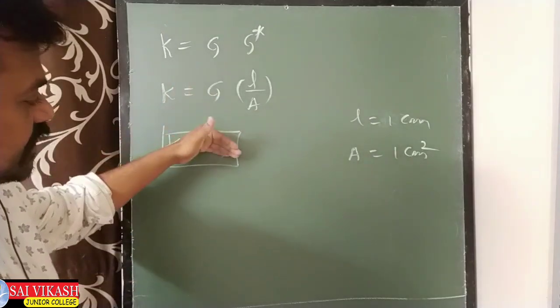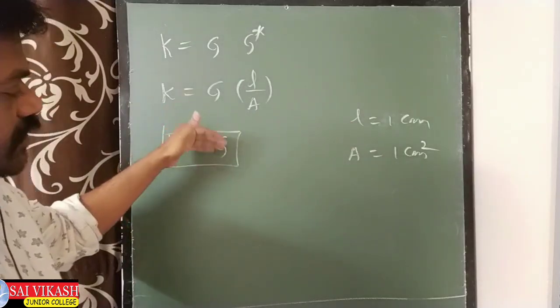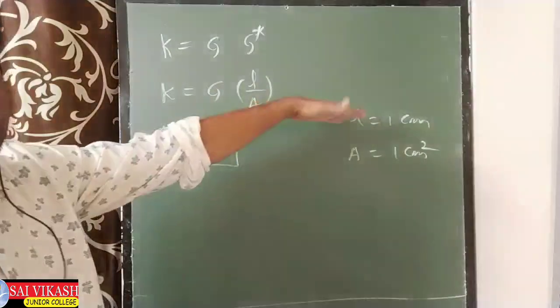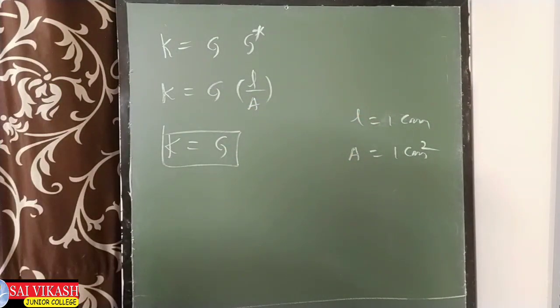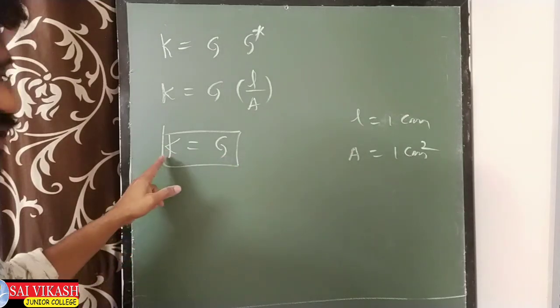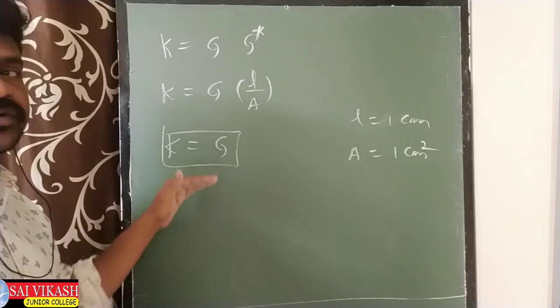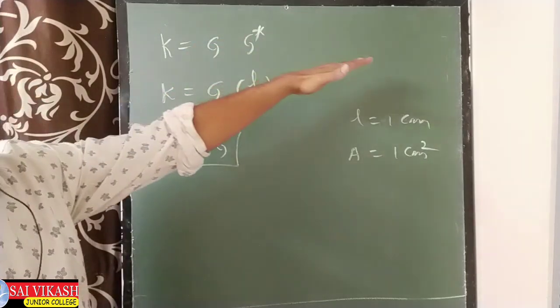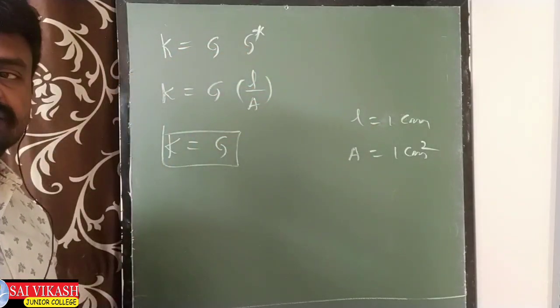Means the conductance of a solution of 1 centimeter length of the conductor and 1 centimeter square area of cross section, that is called K, conductivity. K equal to G when it has L 1, A 1. What is L? Length of the conductor. A means area of cross section.